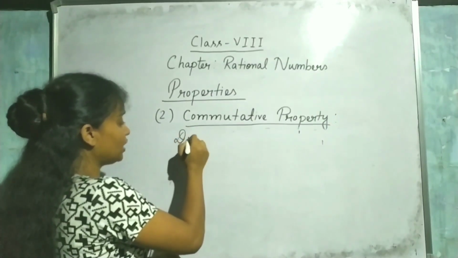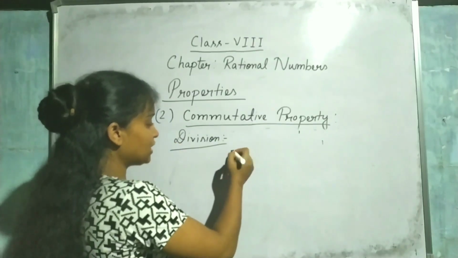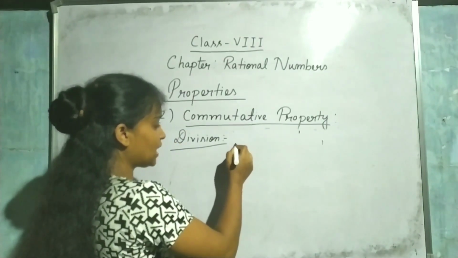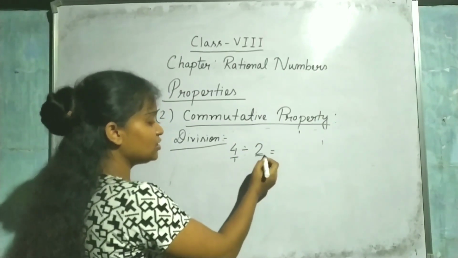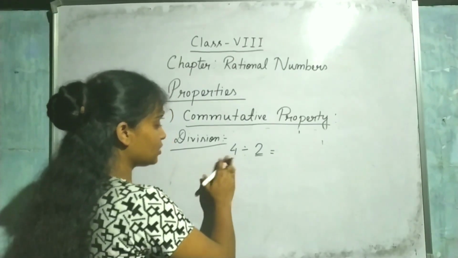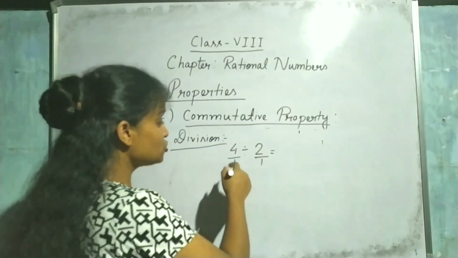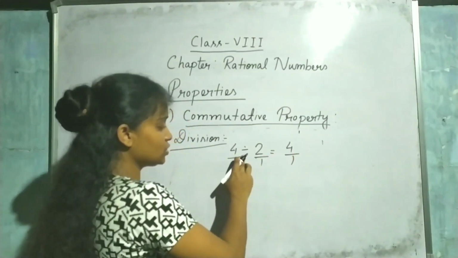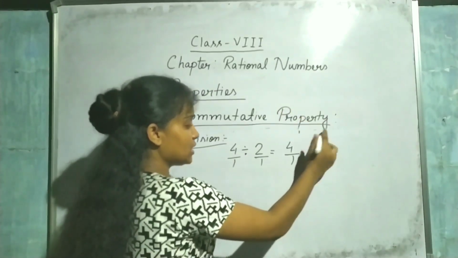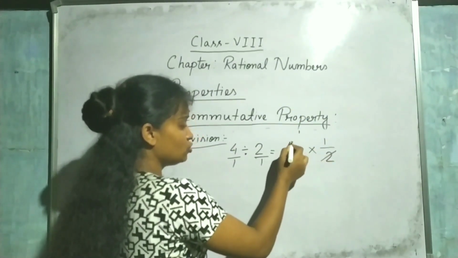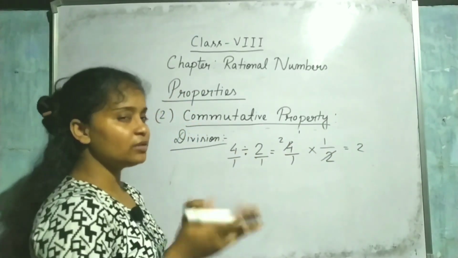For division, what do we need to do? Again the same process. I can take 4 divided by 2. Why? 4 is a rational number, and 2 is also a rational number. I can write 4 as 4 by 1 and 2 as 2 by 1, so they are rational. When you are doing division, you can change the sign into multiplication, but the second number you have to reverse, so it becomes 1 by 2. Then 2 times 2 is 4, it is 2. Simply, you can also try 4 divided by 2, which is 2.